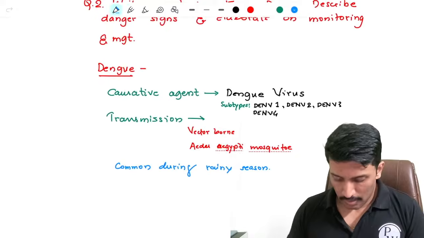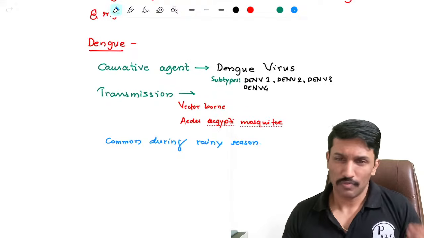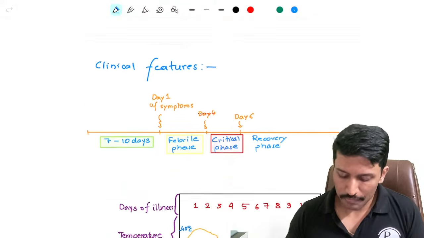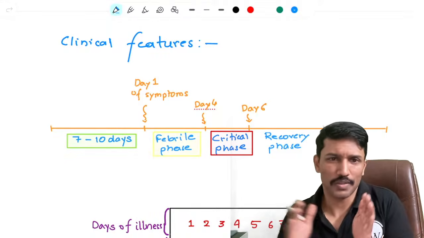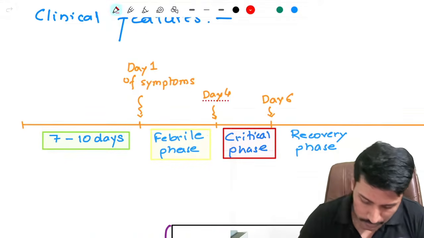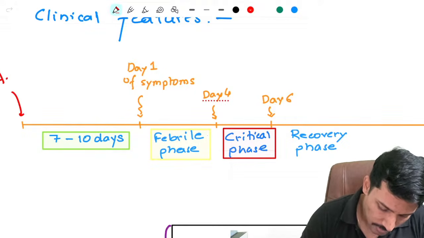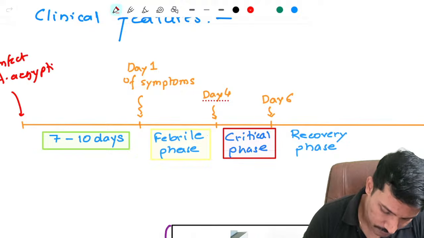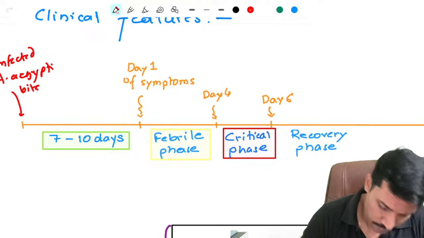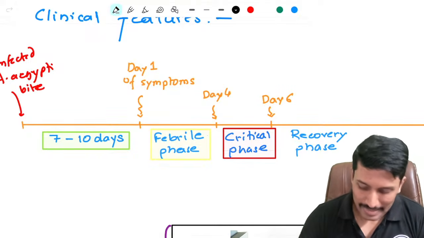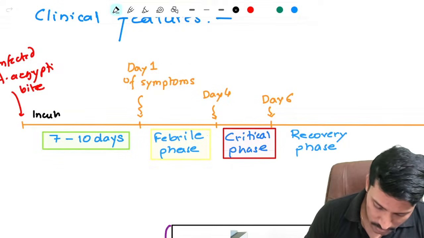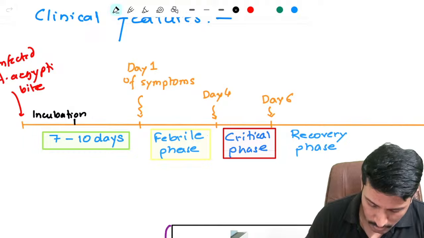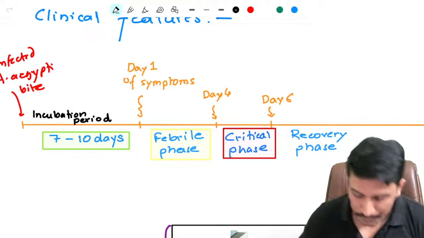Okay. Now when someone gets infected by this dengue virus through the mosquito bite, what all clinical manifestations will it lead to? So just like HIV, dengue also has a natural course of the illness. So once you get an Aedes aegypti mosquito bite, the virus is instilled into our body. For the first 7 to 10 days, you may not see any signs or symptoms because the virus is incubating. So the incubation period of dengue virus is around 7 to 10 days.